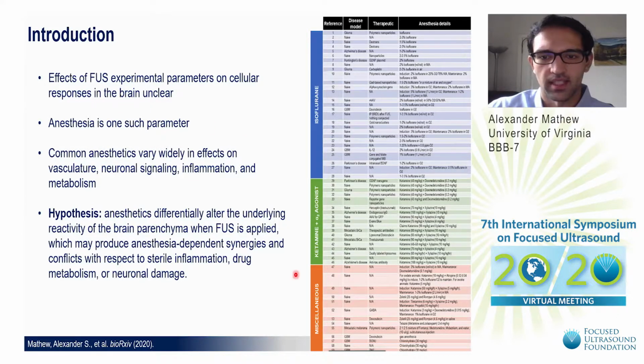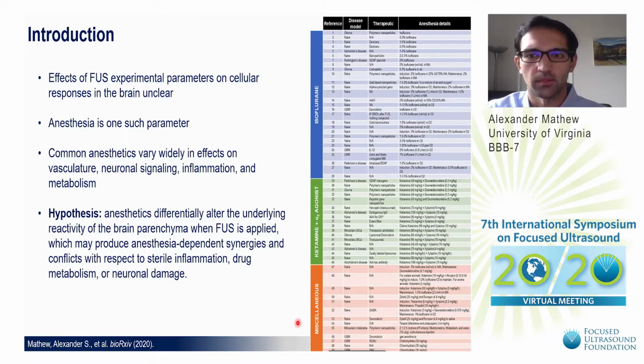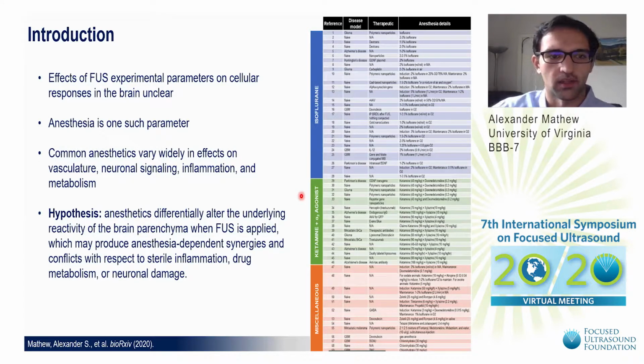If you take a look at the table on the right here, you can see a meta-analysis from our lab where we analyzed about 60 FUS studies across multiple disease models and therapeutics and identified a wide variety of anesthetics that were used. We categorize these into isoflurane-based studies, ketamine with an alpha-2 agonist, or miscellaneous, which are various combinations of other anesthetics. And this is important to highlight because these anesthetics vary widely between each other in their effects on the vasculature, neuronal signaling, and inflammation, as well as metabolism.